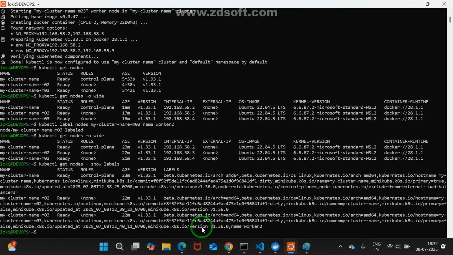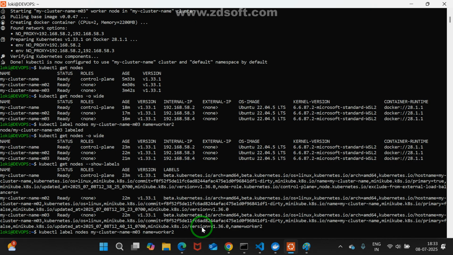Can I set one name? Vishwa, your name, maybe I am calling you Vishwa. Your friends may call you some other name also, maybe an alias or short name. In the same way, we are setting that key value. This is the label reference. This is also something to remember for interview purposes: kubectl label nodes, node name, then the key value.